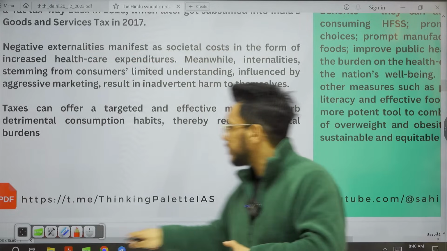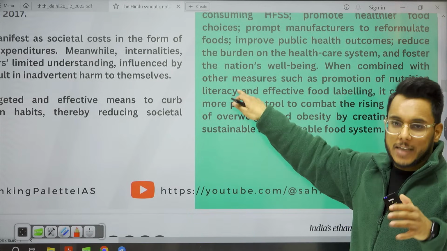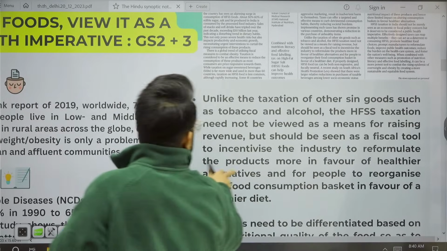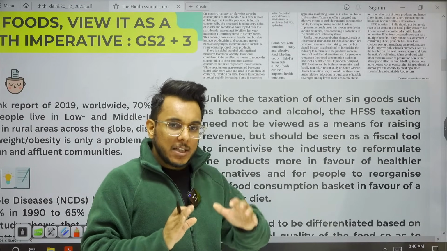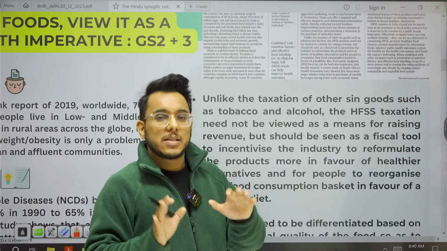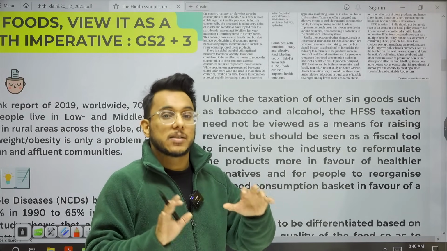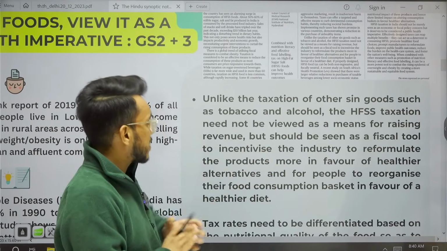Fine. Now tax interventions can be used. Let's understand this particular thing more clearly. So basically, now guys, when we talk about the GST, we have seen that within the GST there is a highest tax bracket of 28%, and sin goods such as soft drinks, aerated drinks such as cold drinks, have been brought into the 28% tax bracket.